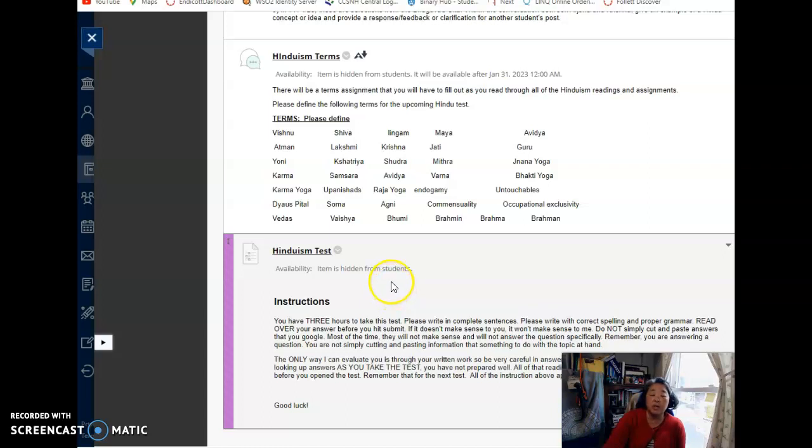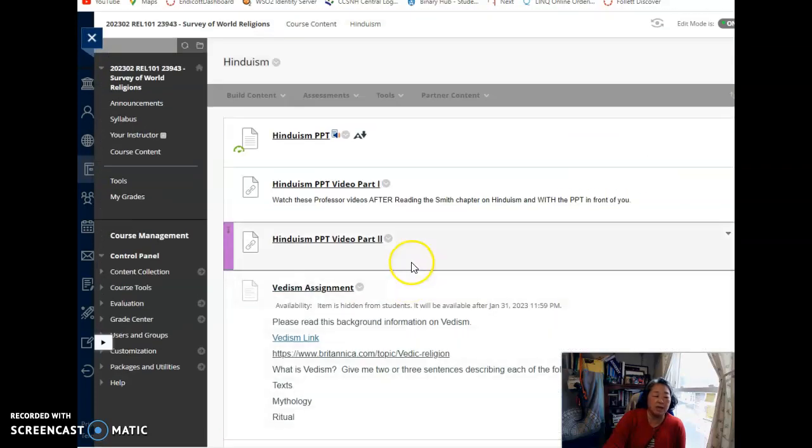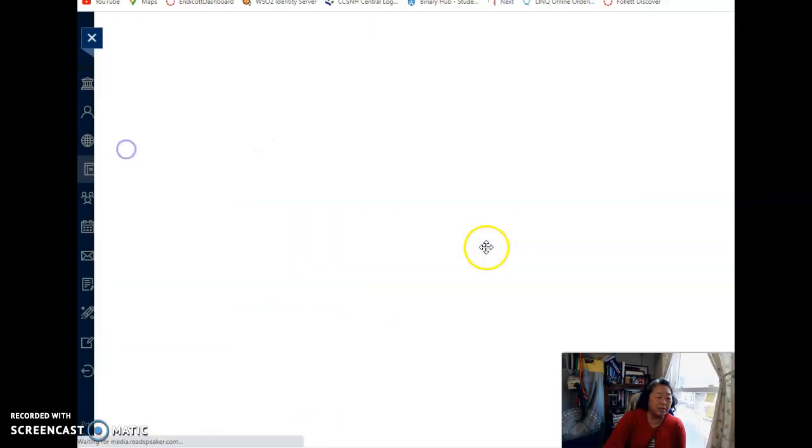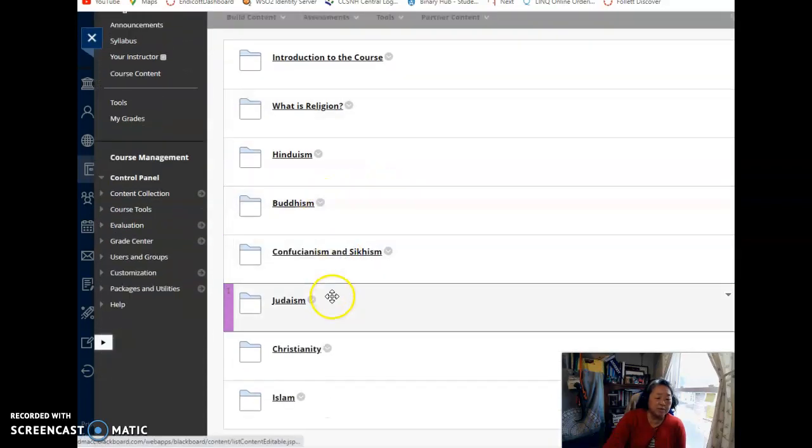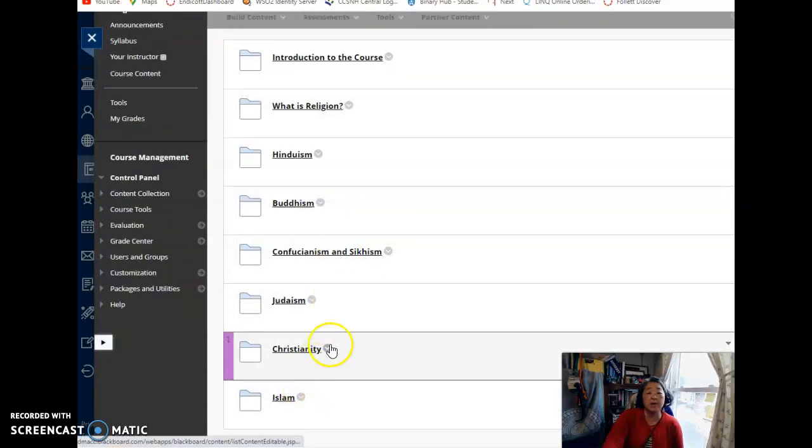Those will open and close, especially the tests, specific to the times that you have. You'll have two or three days when it'll open. You have three hours to take it, and then it'll close at a certain time. Please don't ask for extensions. You're fully aware on the syllabus when these things are due, so just plan accordingly, okay? So then you'll have Buddhism, Confucianism, Judaism, Christianity, and Islam, and then that's it.